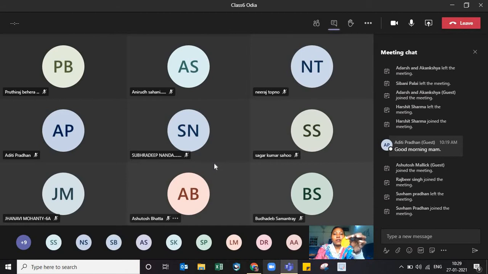Around your houses there will be guava plants, jackfruit plants, trees, and so you can see the leaves. They have very good venation. This type of venation is said to be a reticulate venation. We have studied about it. And this is the leaf of a grass, a flower that belongs to the grass family. You can see the venations are straight, they are parallel. So venation means veins present in a leaf.